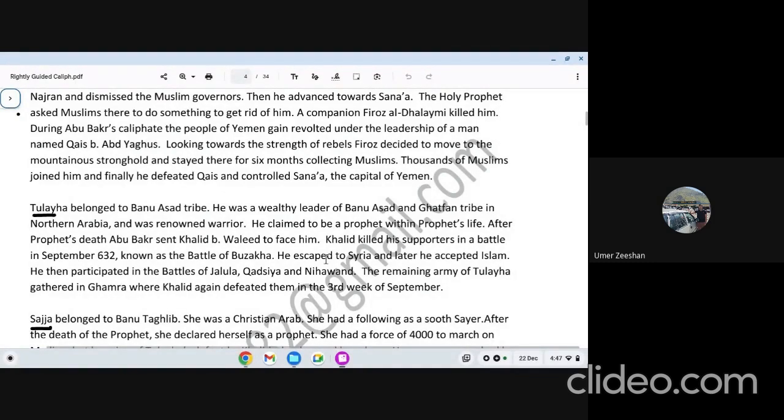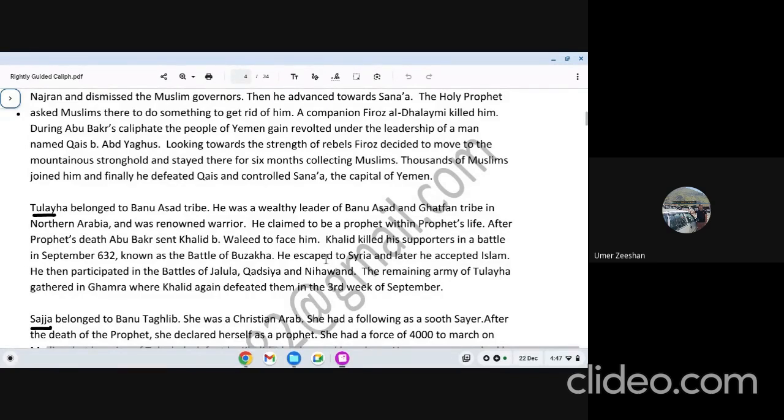So Tulaiha is among the false prophets who reverted, who returned back to Islam, and he died on the true belief. Okay, this is between Allah and that person. Of course, he reverted, he left his claim, and he participated in the battles during Hazrat Umar's Caliphate. When you read Hazrat Umar's Caliphate, Qadsiya, Jalula, Nehawan, right? A point: one of the false prophets reverted to Islam and he joined from the Muslim side. So here you will write about Tulaiha. Tulaiha died after reverting from his false claim.